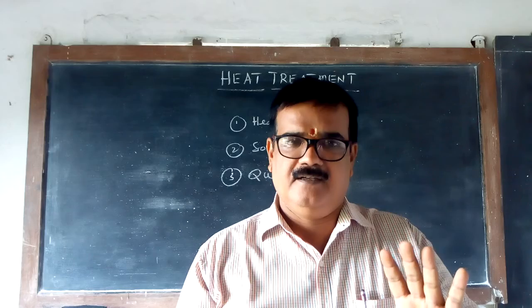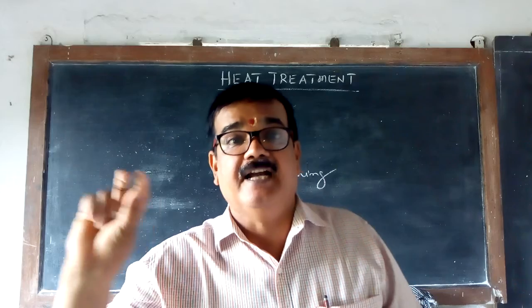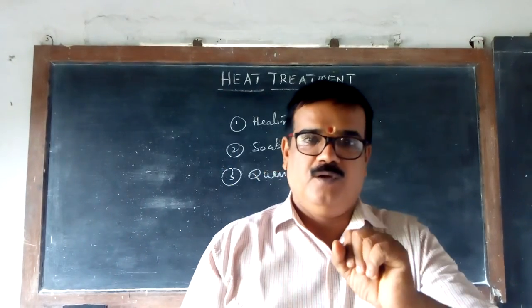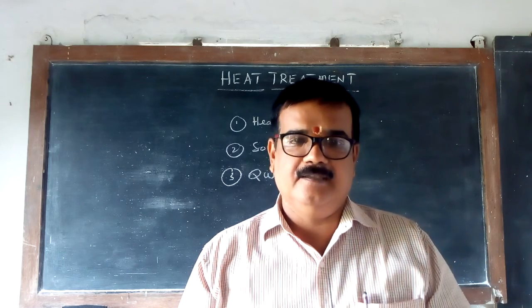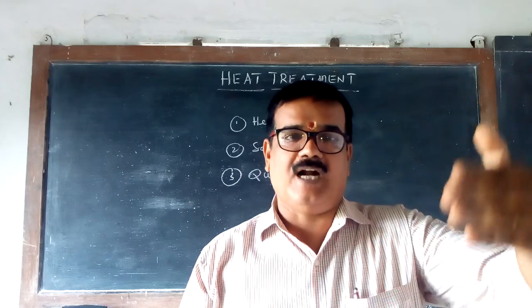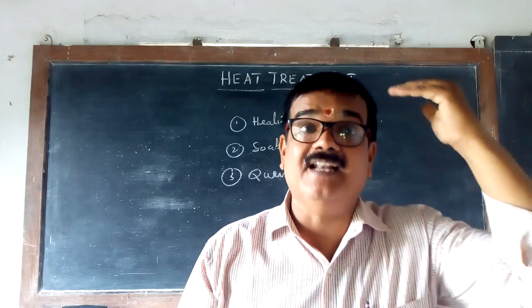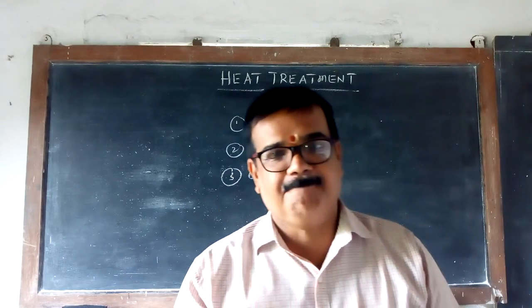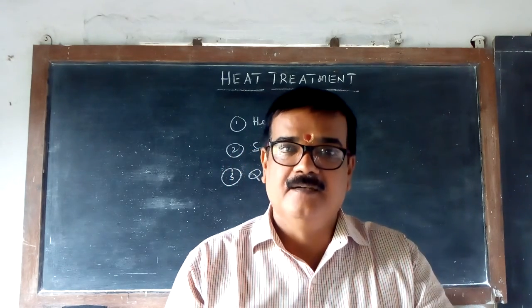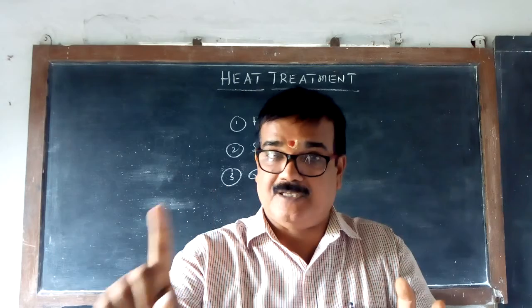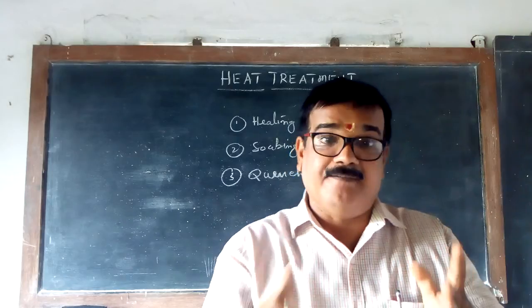Now, whatever steel you want to heat treat, you take that, put it into the furnace and heat it. The temperature starts from 0 degrees, 1, 2, goes to 100, 200, 300, 400, 500, 600, 700. Up to 700 degrees centigrade, whatever the structure was earlier, ferrite remains ferrite, pearlite remains pearlite, cementite remains cementite. It never changes.